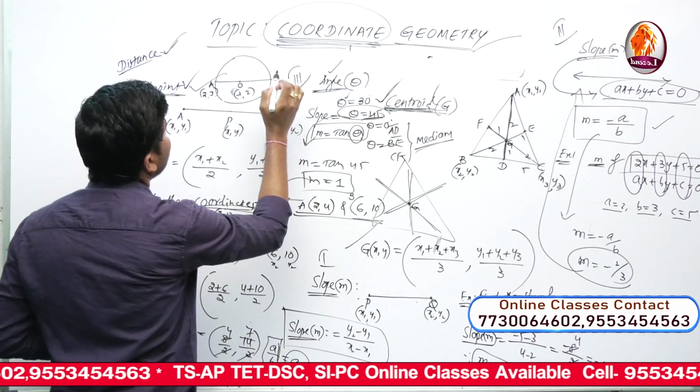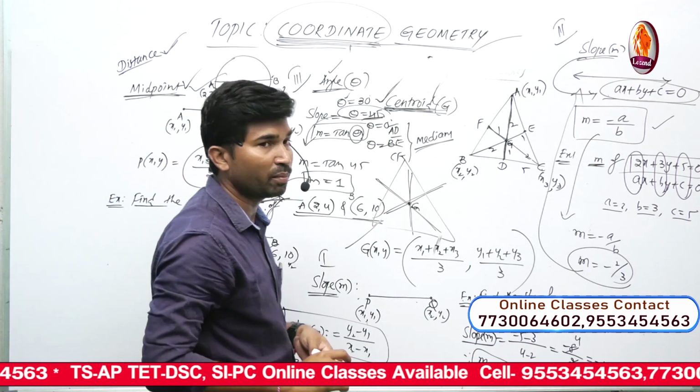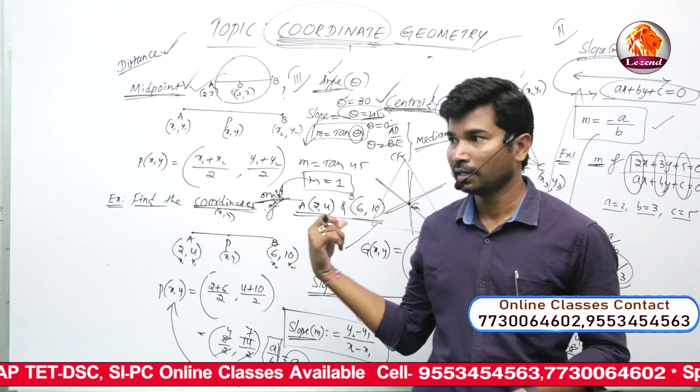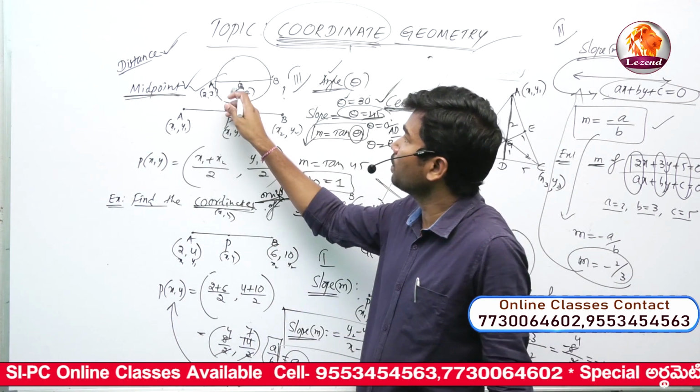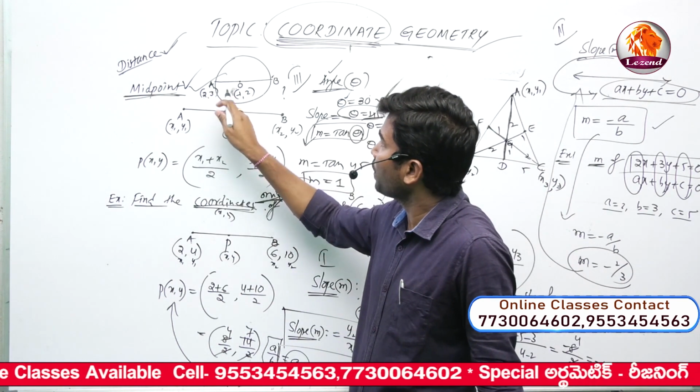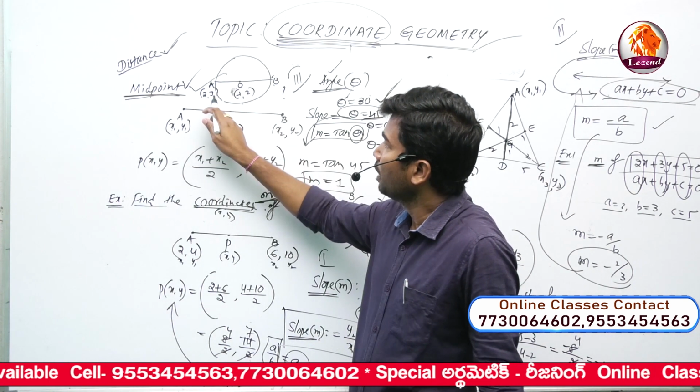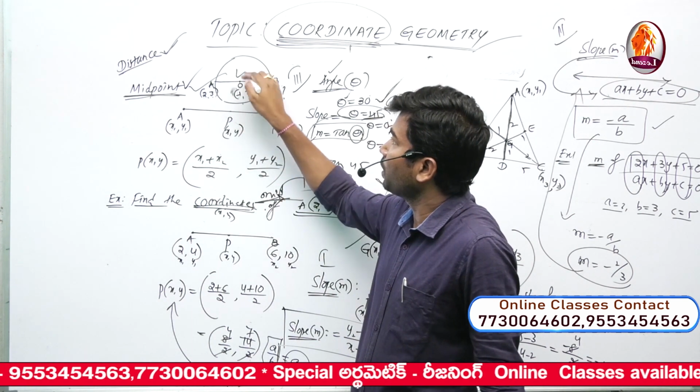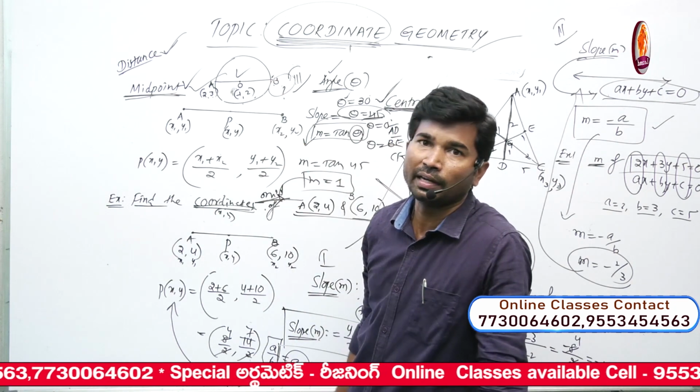What are the coordinates of the end point of the diameter? Again using the midpoint formula, because O is the midpoint of AB: x1 plus x2 by 2 is equal to minus 1, y1 plus y2 by 2 is equal to 2. Using the midpoint formula, we get the other point of the given diameter.